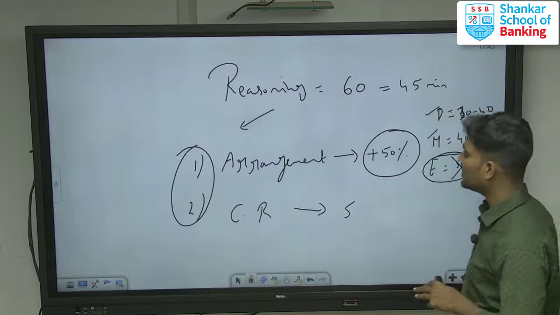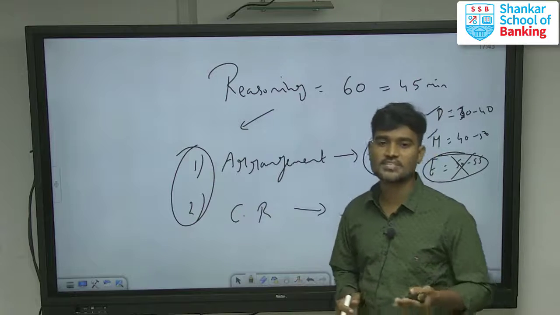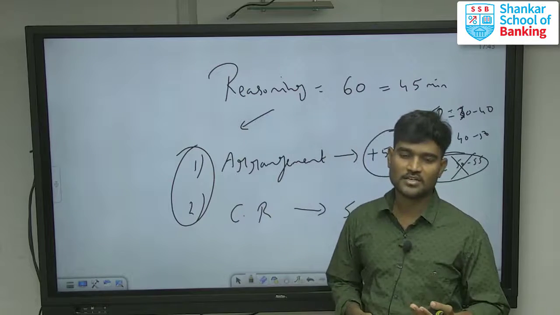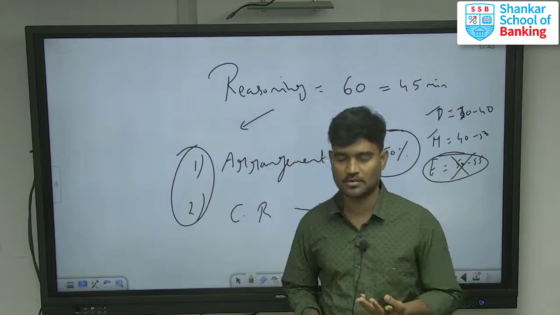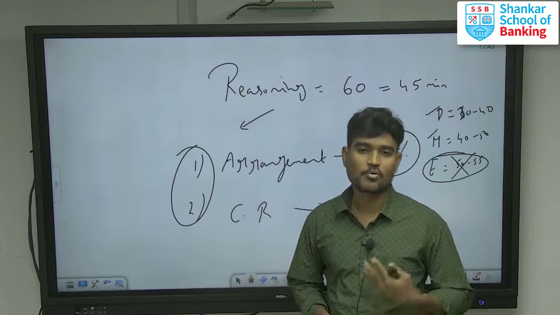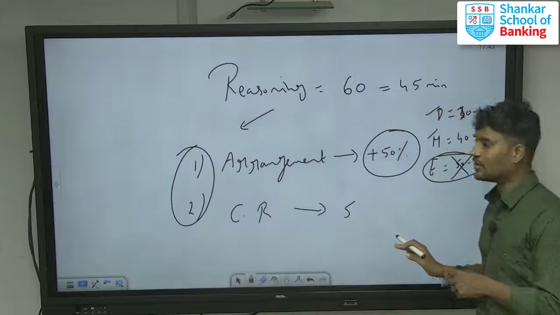Okay, so in reasoning, these two topics are very important. Apart from these two topics, they ask syllogism, maybe inequality at a critical, difficult level, and coding-decoding. These are the questions they ask, so this is very important for reasoning.